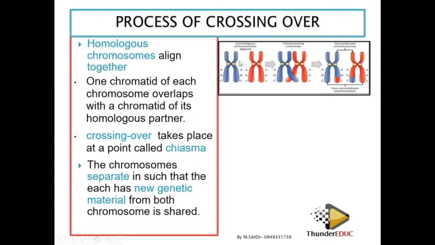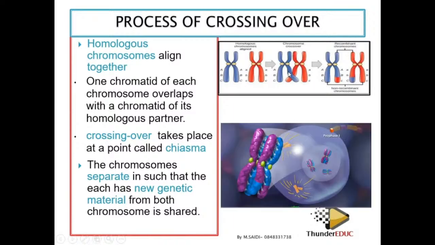All right, let's look at it. So we're saying that you have one homologous chromosome and another homologous chromosome. They come together, and when they come together, they overlap. The homologous chromatids overlap at a point called chiasma. If you look at ABC and another ABC, when they cross, this one takes the red and then the red takes the blue. That's why you see it here. The blue takes the red and then the red will take the what?